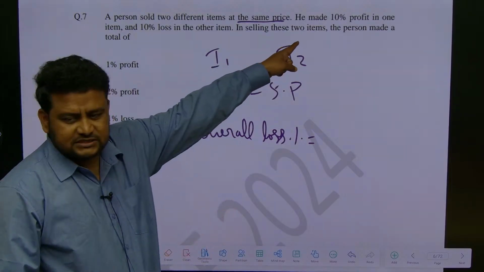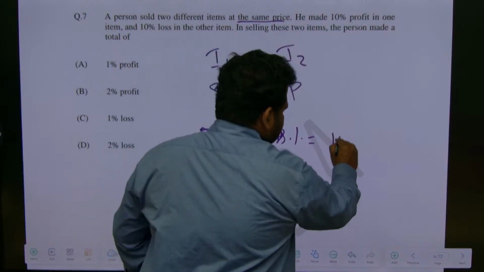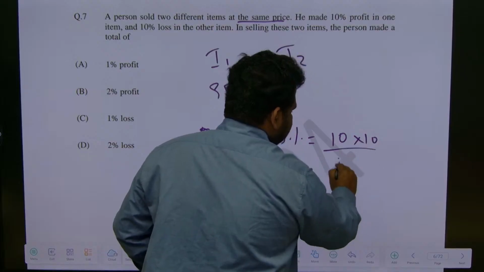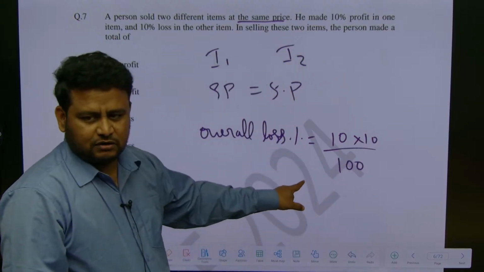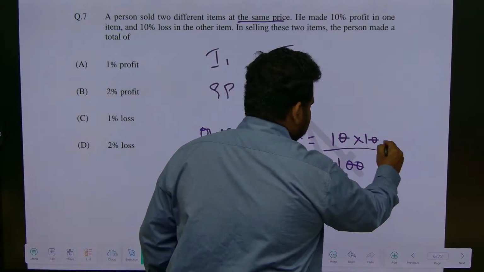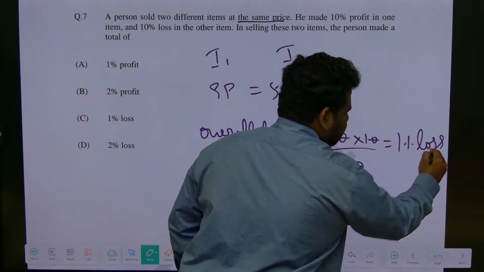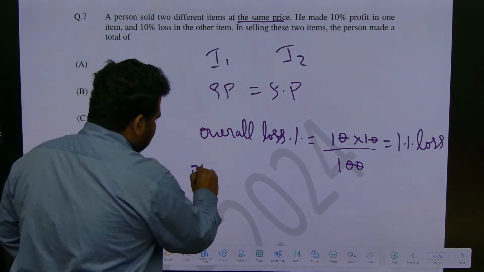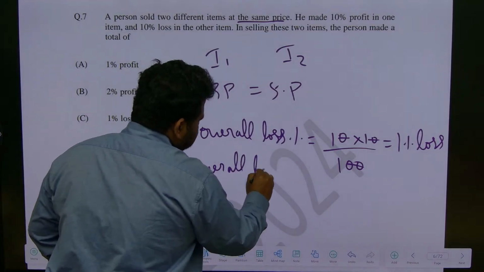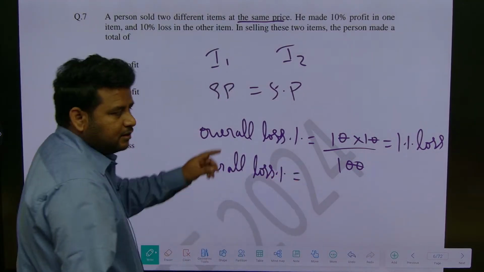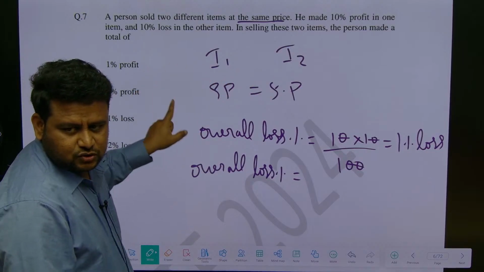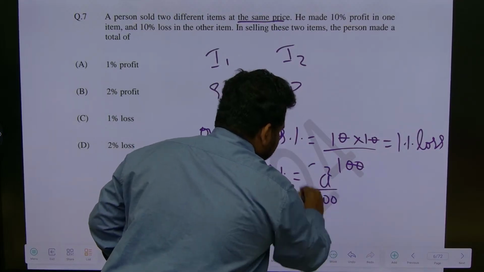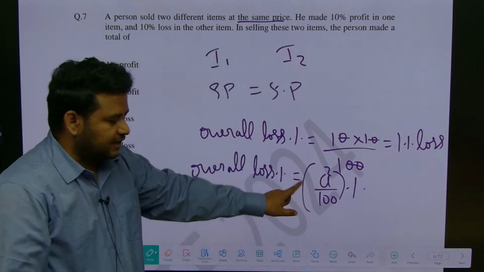So what is the profit percentage here? 10%. What is the loss percentage? 10. Divided by 100, it is always 100. So this will be equal to 1% loss. So if they ask like this, the overall loss percentage will always be equal to, for A% profit and A% loss, A into A, that is A square by 100% loss.